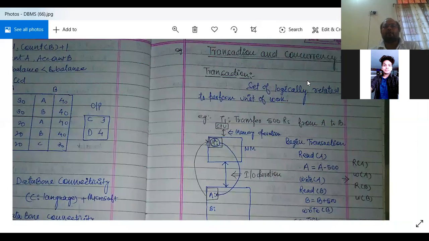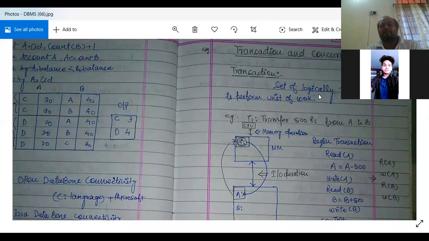Transaction and concurrency control in transactions.